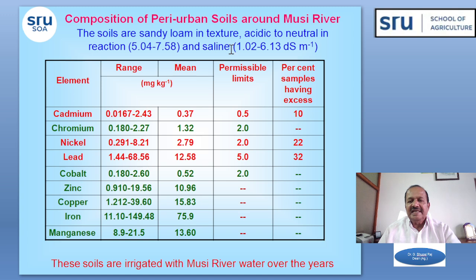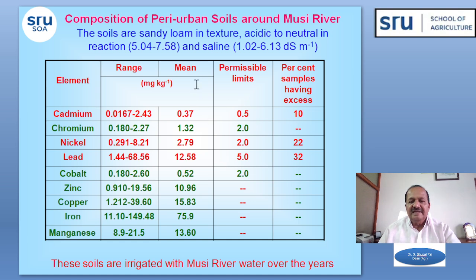All the soils are saline in nature, EC ranging from 1.0 to 6.13 decisiemens per meter. These are the permissible limits. The soil should not have more than these permissible limits, otherwise it will be called toxic.